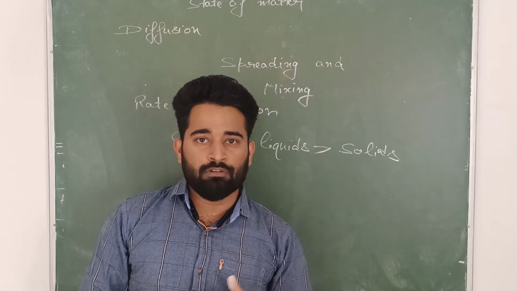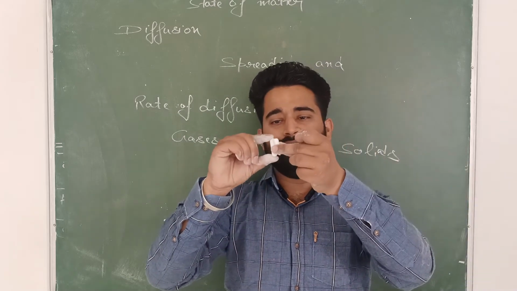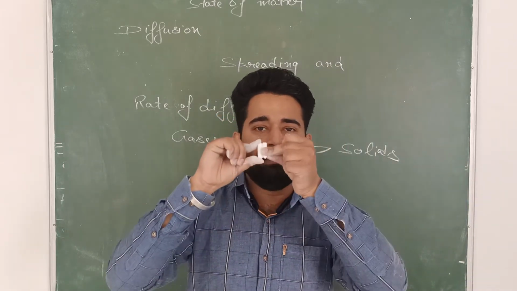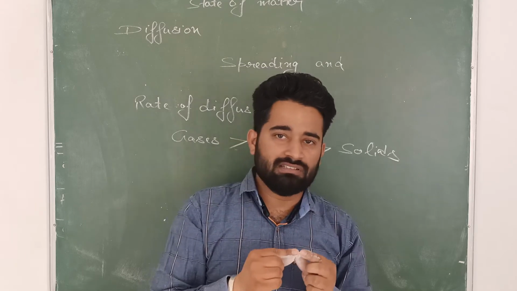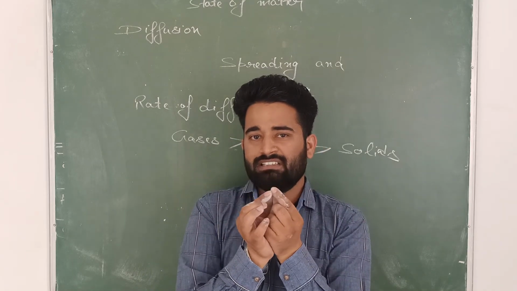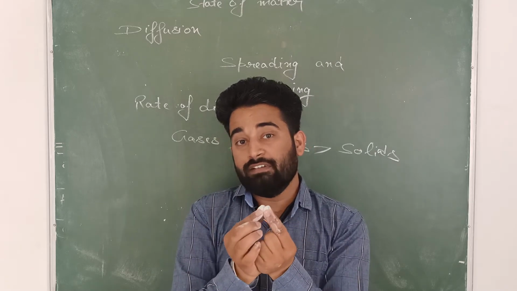One more example of the solids: you take 2 chalks and keep them together like this for 1 or 2 months. After that, what you will see, they will stick to each other. Keep 2 chalks close to each other for 2 or 3 months. After that, what you will see, they will stick somewhat. थोड़ा सा आपस के अंदर स्टिक कर जाएंगे. इसका मतलब क्या, diffusion in the solids, so it is very slow.